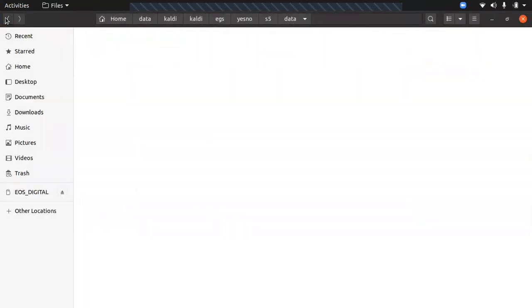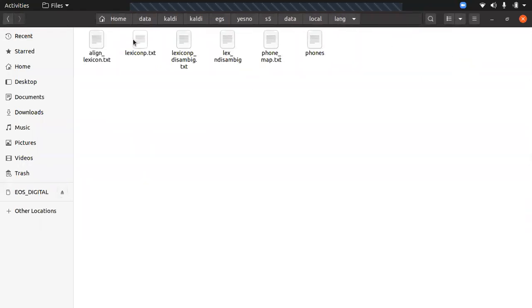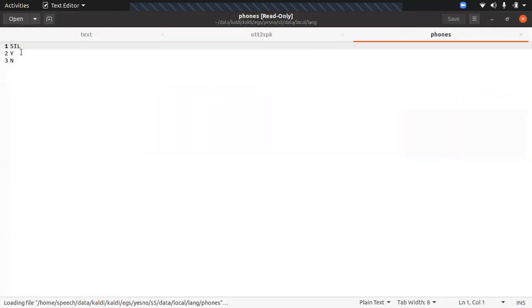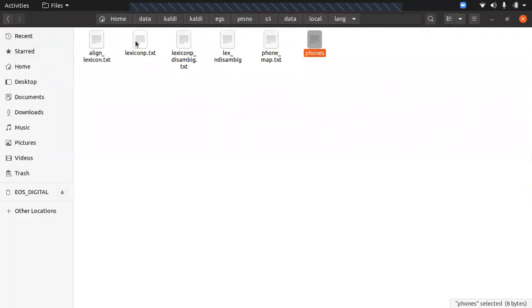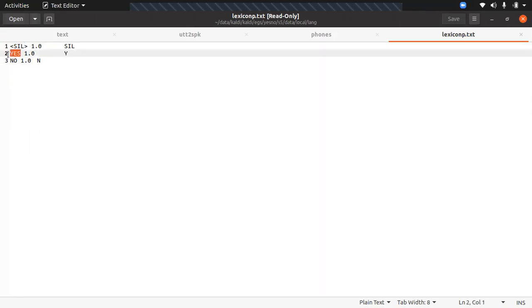In this, I can show you the local language. So these are the phonemes. Only Y and N are used as phonemes here. And this is the lexicon they have used: for yes, Y, and for no, the lexicon is N. This is the mapping they have done.